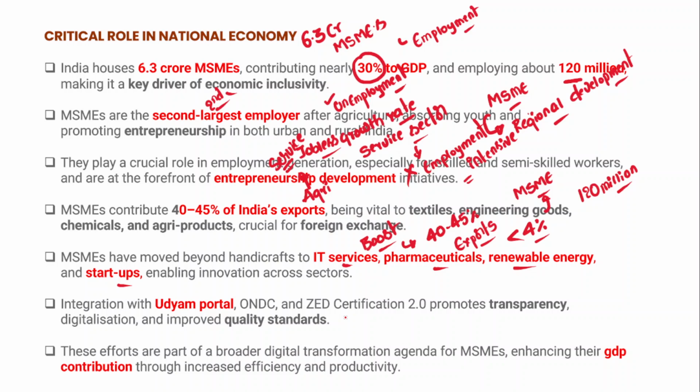And in recent times, we can see increased interaction of these MSMEs with Udyami Mitra, ONDC, JDED certification 2.4. So all these factors have resulted in more and more transparency within the MSME sector.